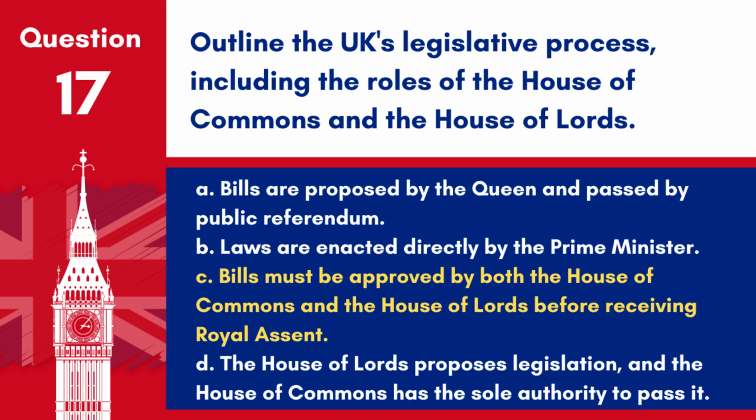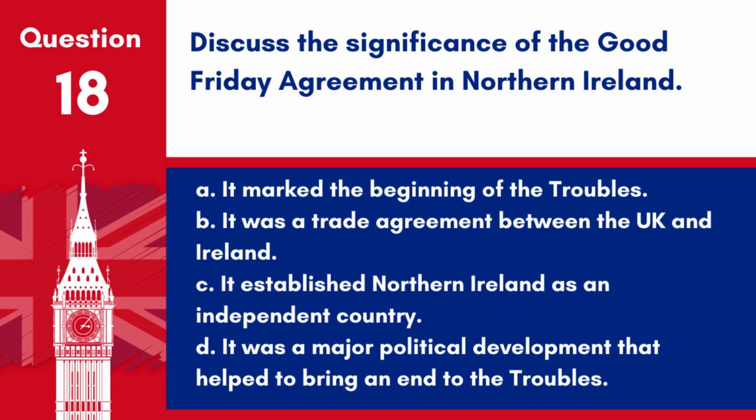Answer. C. Bills must be approved by both the House of Commons and the House of Lords before receiving royal assent. The UK's legislative process involves both Houses of Parliament and concludes with royal assent. Question 18. Discuss the significance of the Good Friday Agreement in Northern Ireland. A. It marked the beginning of the Troubles. B. It was a trade agreement between the UK and Ireland. C. It established Northern Ireland as an independent country. D. It was a major political development that helped to bring an end to the Troubles.